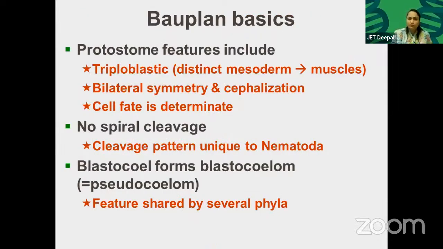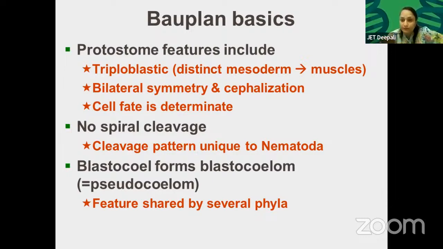Protostome features include triploblastic with distinct mesoderm, muscles, bilateral symmetry and cephalization. Cephalization means brain development. Development of a brain and nervous system is called cephalization. So they have a nerve cord also. They have sensory organs also. This is called cephalization. Cell fate is determined. Their cell fate is determined, meaning during the larval stage their number of cells is defined.